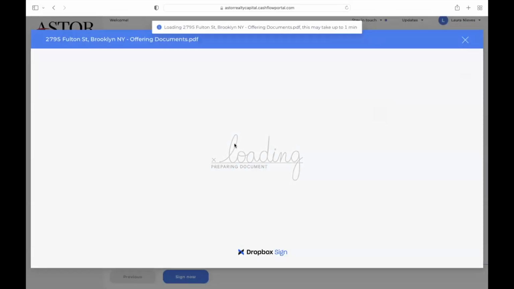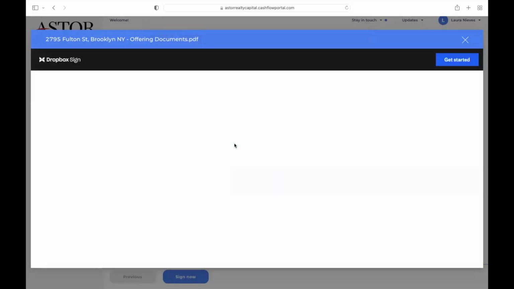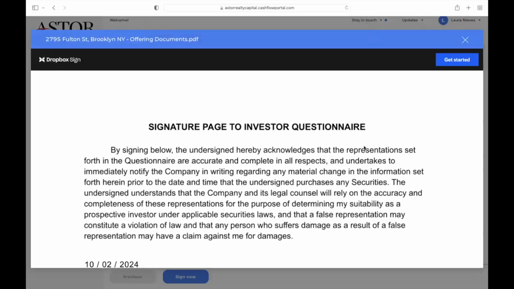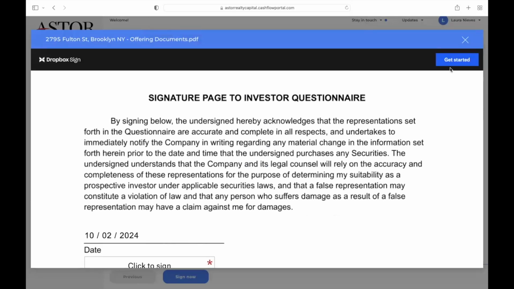And then we're going to see here a Dropbox sign request come up. So we'll just give it a minute or two to populate. Again, as I said, this is probably the area where I am facing the most hiccups. I am finding that people are completing the documentation, but missing the final step of actually submitting the document. So I will show very clearly here how to do that.